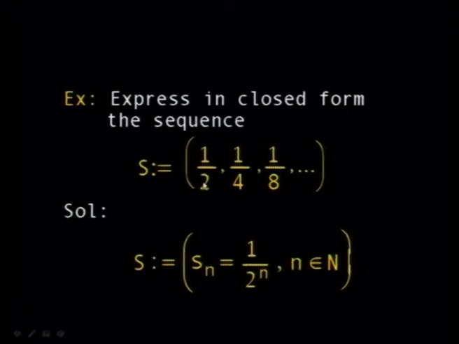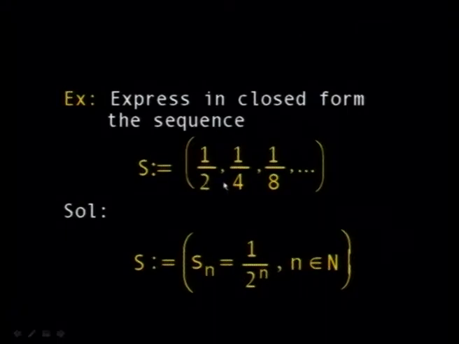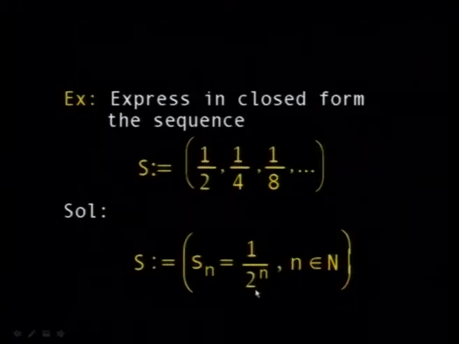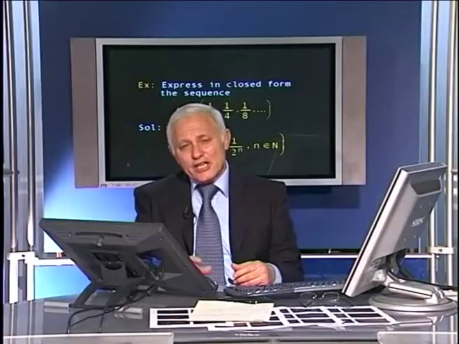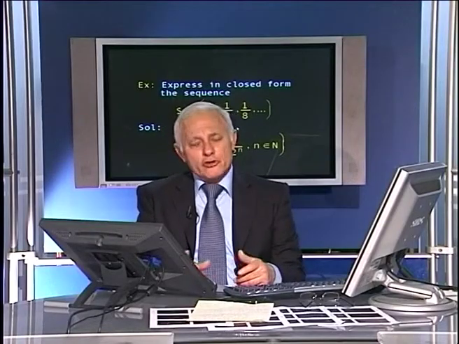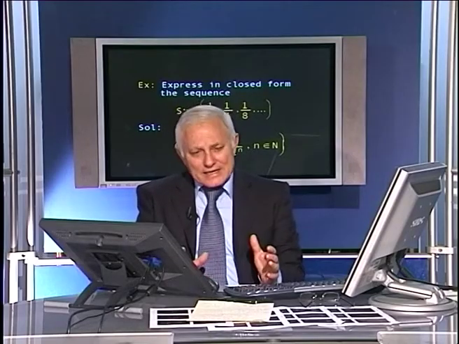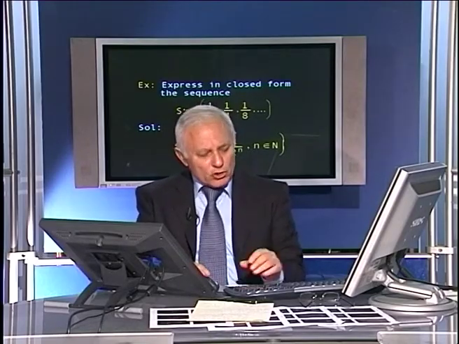Each element is equal to half the one preceding it. So we can express this as 1 over 2 to the power n. So when n is equal to 1, you get half; 2, you get 1 over 4; 3, you get 1 over 8, etc. And if it is an infinite sequence, then as a series it is something else, but as a sequence, it converges again to 0.